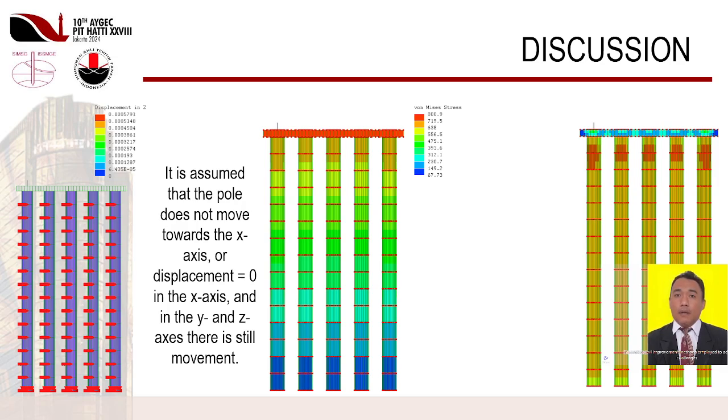This presents a finite element analysis of a structural component's von Mises stress distribution. The color legend indicates stress values from 67.73 kN/m² to 800.9 kN/m². The maximum stress, 800.9 kN/m², occurs within the upper third of the columns, marked in red and orange, signifying areas of high load concentration and potential yielding risk. This high stress concentration highlights critical zones requiring reinforcement or design modifications to prevent structural failure.